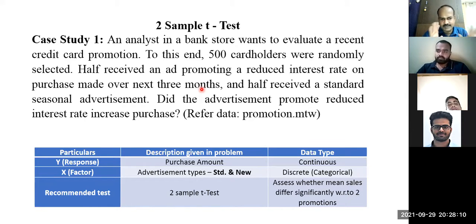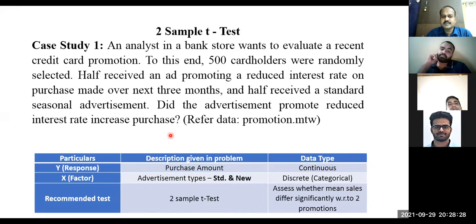Now, what is this hypothesis testing? Two sample t-test. Why do you say two sample t-test? What are the two samples here? What is the first sample and what is the second sample? First, with promotion, 250, second, without promotion, 250. Very good. One is a credit card with the promotion package, another is a credit card with the normal package. So there are two groups. And then, is the data continuous or discrete? Continuous, because purchase amount is continuous data.